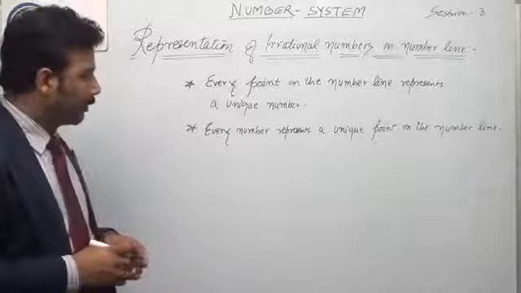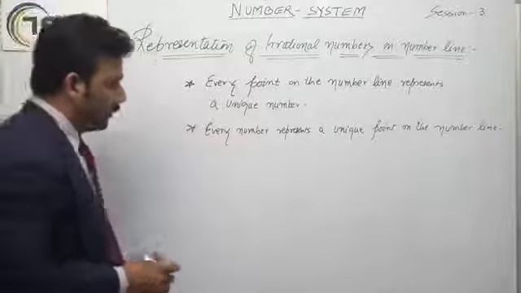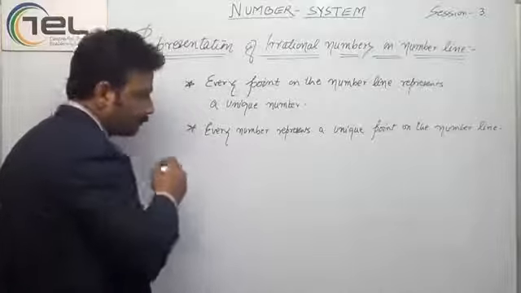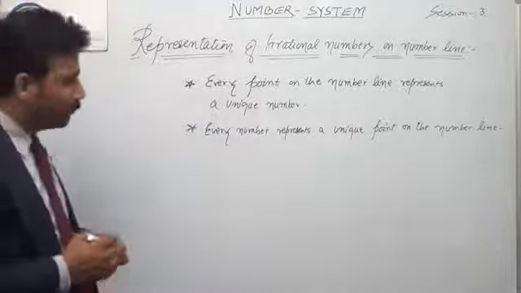This is one thing. With the point, we have done it for square root of 2.